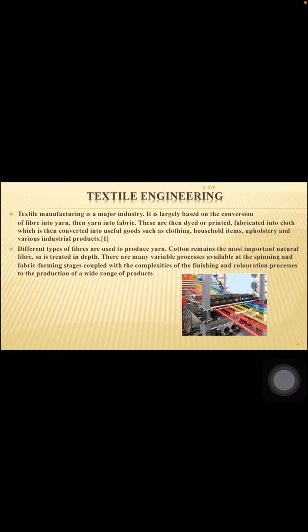So a lot of things textile engineering is used for, and different types of fibers are used to produce yarn. Cotton remains the most important natural fiber, so it's treated in depth, and there are many variable processes available at the spinning and fabric forming stages, coupled with the complexities of the finishing and coloration process in the production of a wide range of products. Along with textile engineering, silk technology and many other types of engineering are available.